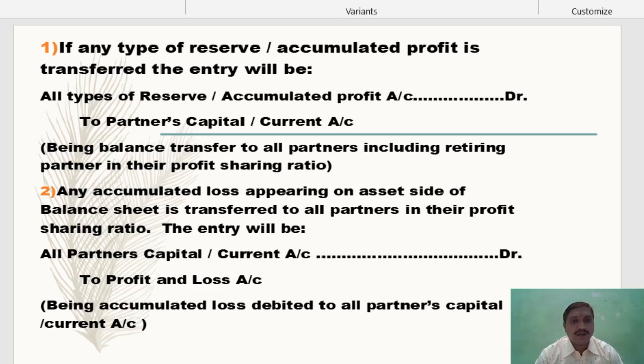Any accumulated loss appearing on the asset side of the old balance sheet is transferred to all partners in their profit sharing ratio. The entry will be: loss recovered from partners, so all partners' capital or current accounts debit, and to profit and loss account. The profit and loss account has a debit balance, so to cancel that account we give effect by crediting it. So the entry will be: all partners' capital or current accounts debit to profit and loss account, being accumulated loss debited to all partners' capital or current accounts.